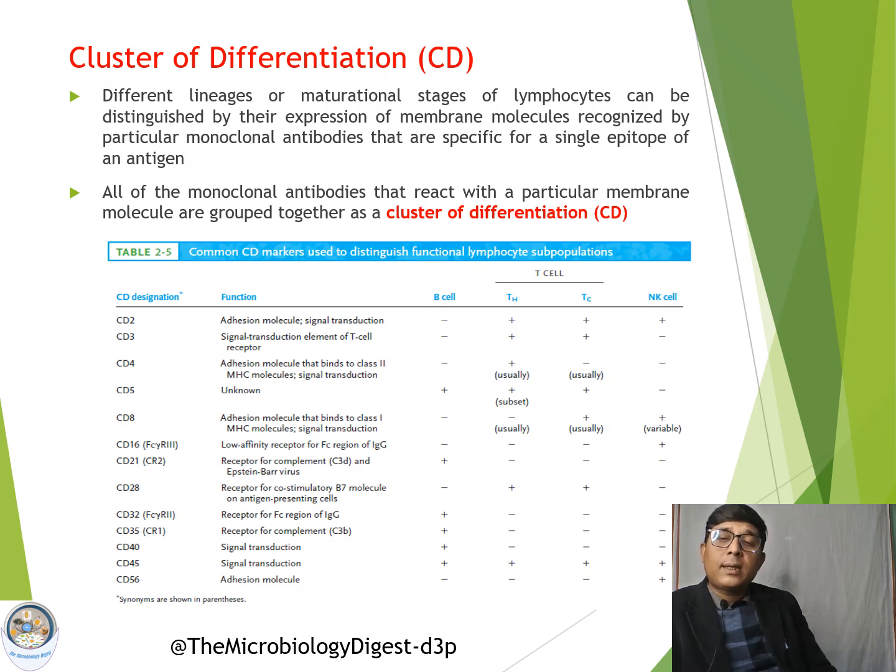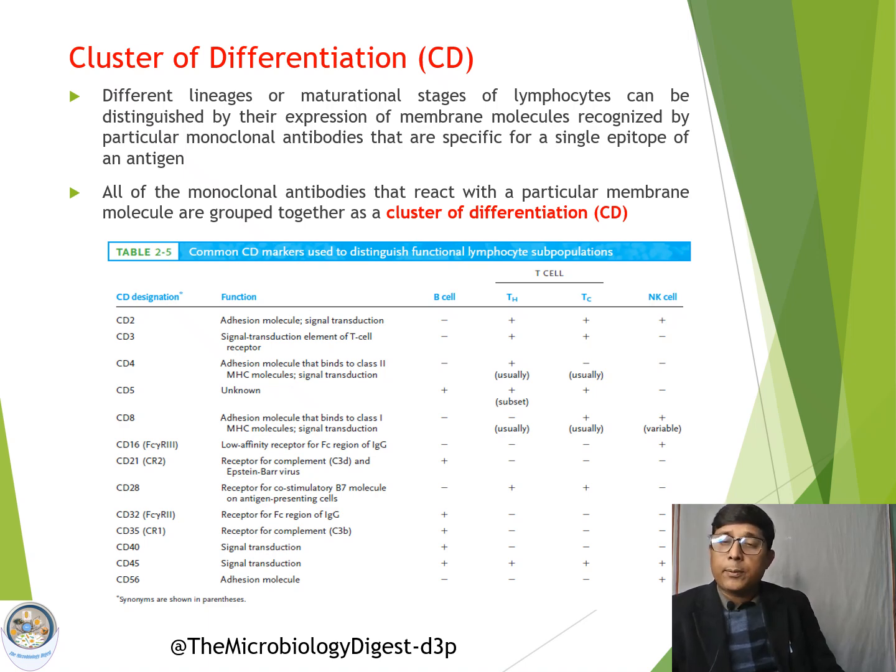Now here another term you will encounter frequently is CD, which stands for cluster of differentiation. The different cell lineages of the immune system, or different stages of lymphocytes, can be distinguished by their expression of some membrane molecules, which can be recognized by particular monoclonal antibodies.